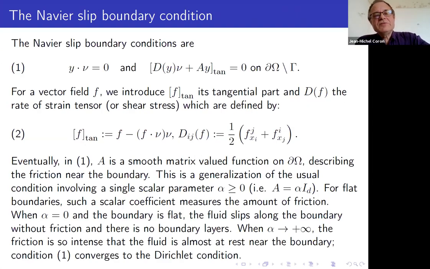So what is this Navier boundary condition? You have the impermeability condition, y dot nu is equal to 0. And then you have this second condition, which tells you, roughly speaking, that the fluid can slip on the boundary with some friction. There is some coefficient. So for example, if A is equal to alpha times the identity, then if you take alpha equal to 0, it means that there is no friction. The fluid slips on the boundary without any friction. And when alpha tends to plus infinity, there is more and more friction. And at the end, you get the case of the no-slip boundary condition, the Stokes condition.